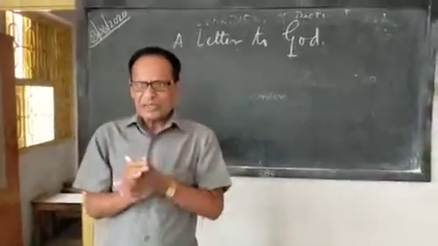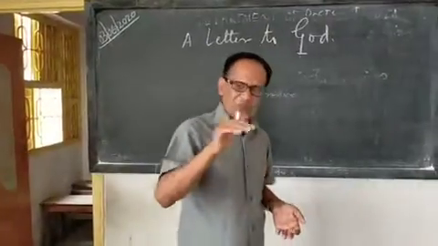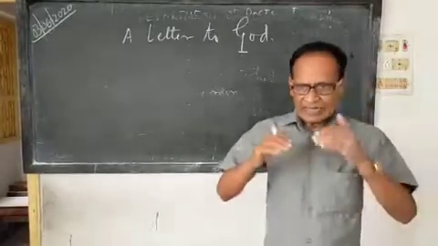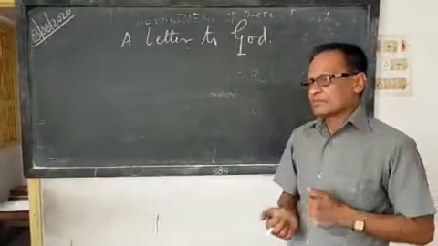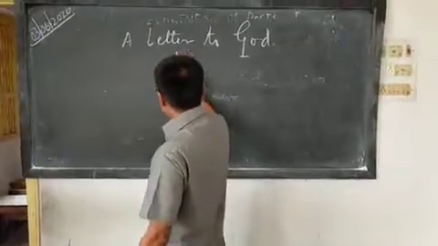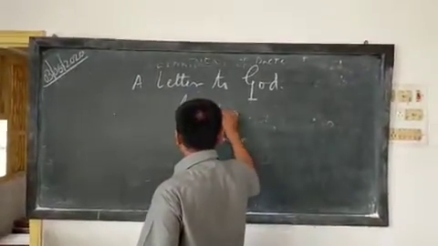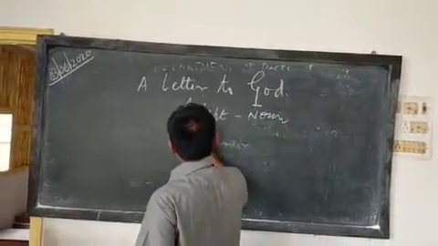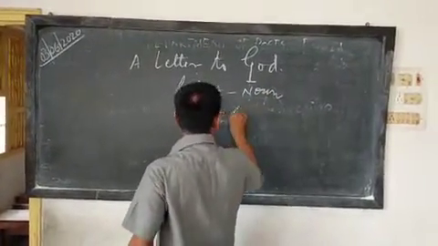The house was situated on the crest of the hill, and from that height, I am talking about the height, H-E-I-G-H-T, that is the noun form, and H-I-G-H, high, is the adjective.